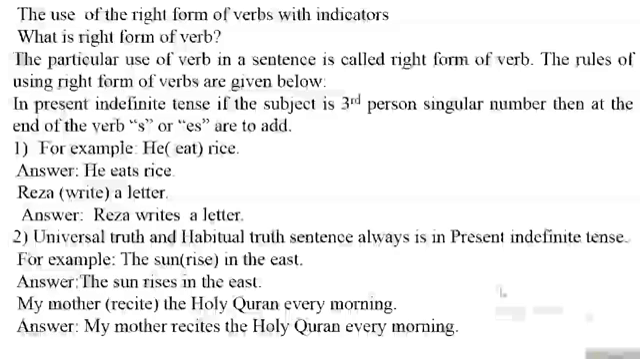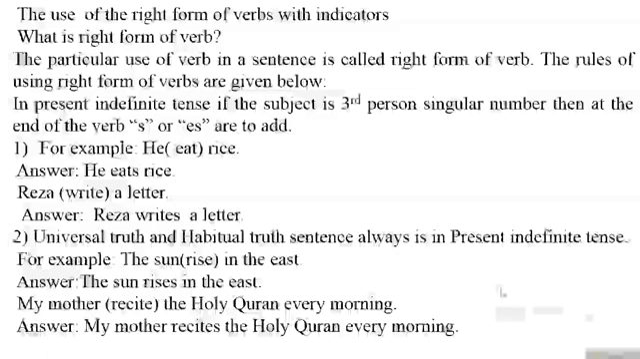Number two, universal truth and habitual truth sentence always is in present indefinite tense. For example, the sun rise in the east. Here rise verb is kept in the bracket. It is in wrong position. And this sentence is universal truth. And you know that universal truth sentence is always present indefinite tense. So the correct answer would be the sun rises in the east.